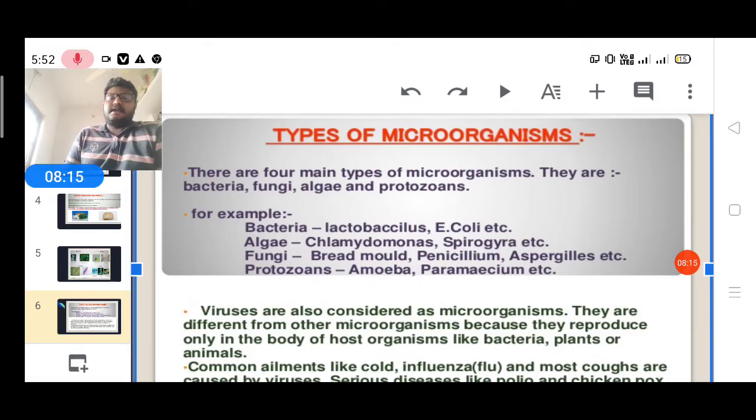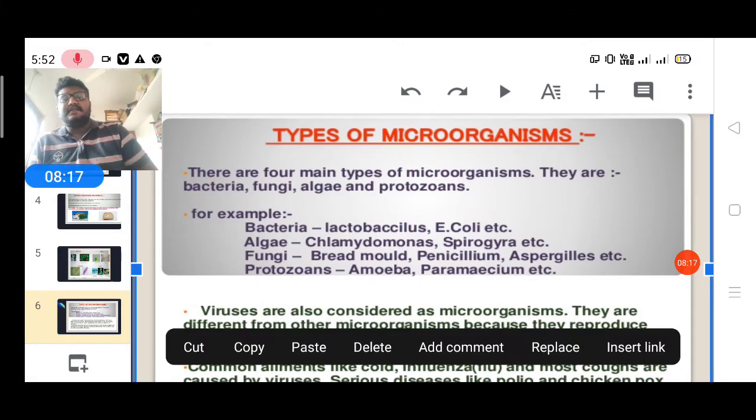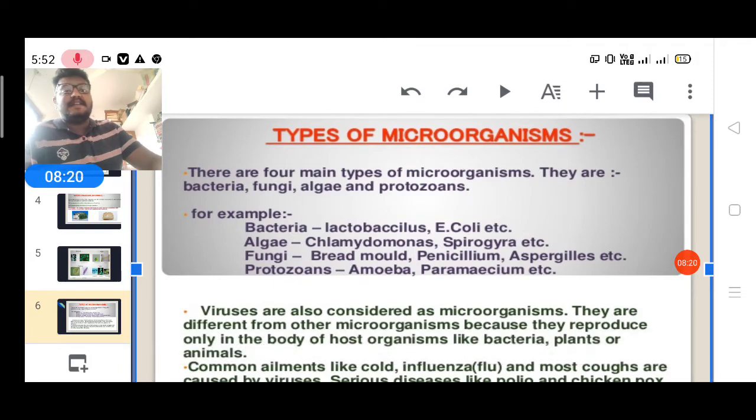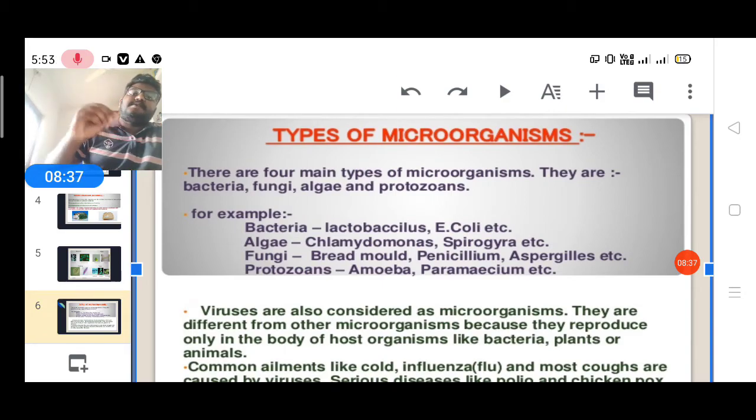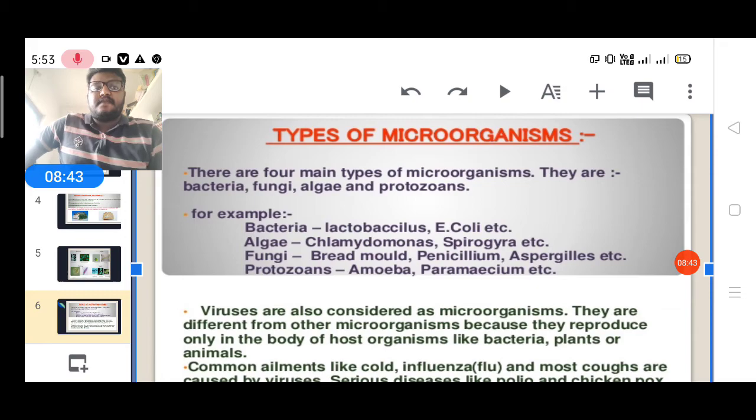And algae are the greenish patches, or some different colors. Red algae is there, blue is there. Because of the pigment, they appear in different colors. The names of algae are Chlamydomonas and Spirogyra. These are examples of algae. And fungi, like bread mold: in the rainy season you can see white spores on the bread, greenish patches, that is called bread mold. And penicillium, aspergillus, etc.